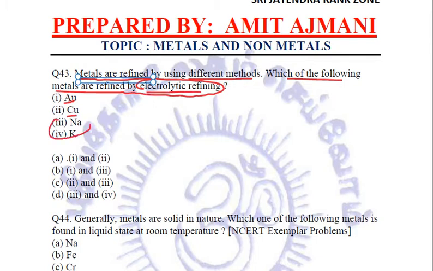Sodium and potassium are very reactive. So when we reduce them, we do electrolysis, and then only we get sodium and potassium in their purest form. We do not have to refine them. It is the gold and copper, first and second option which are given in the choice A. So we will mark A to be our answer.